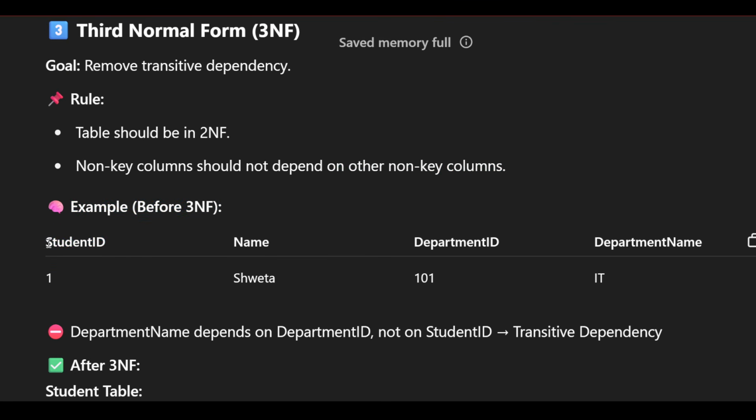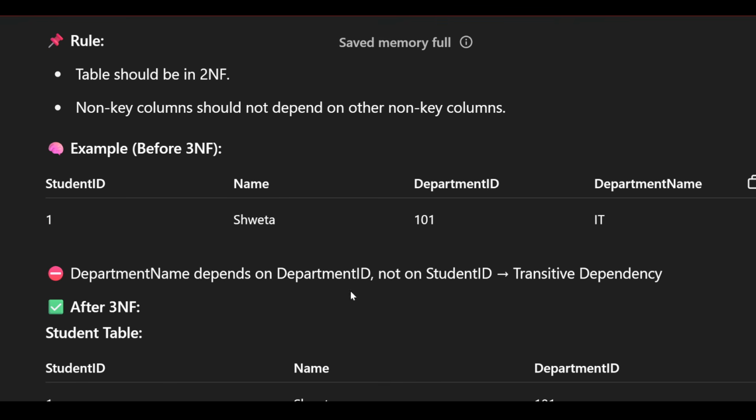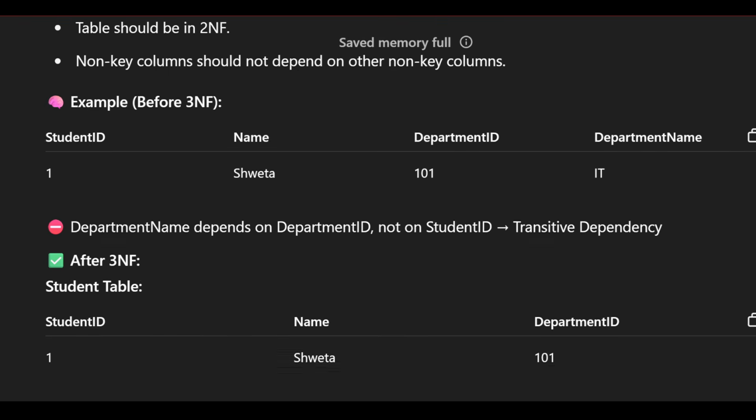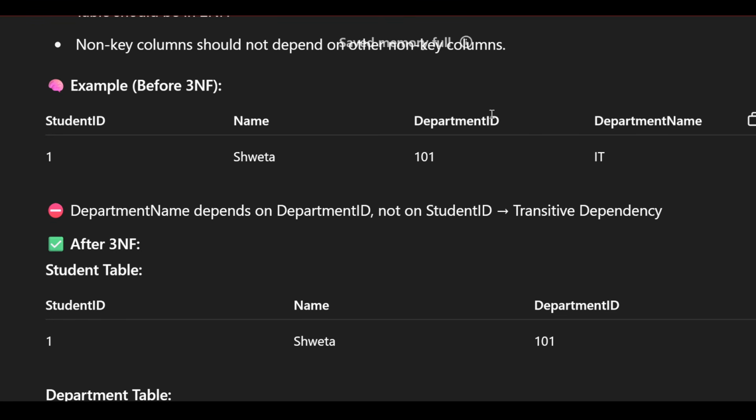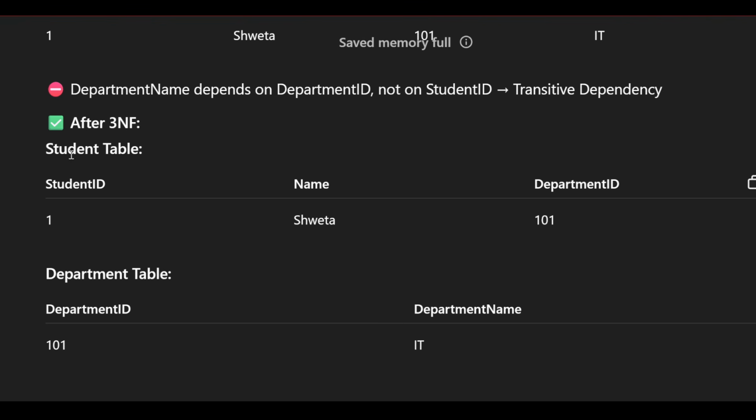Before 3NF we have student ID, name, department ID, department name. So here the primary key is student ID. Department name depends on the department ID, not on the student ID. So here is a transitive dependency. How will we remove that? We include a student table in which there will be student ID, name, and department ID, and on the basis of department ID there will be its branch, that is department name, IT.